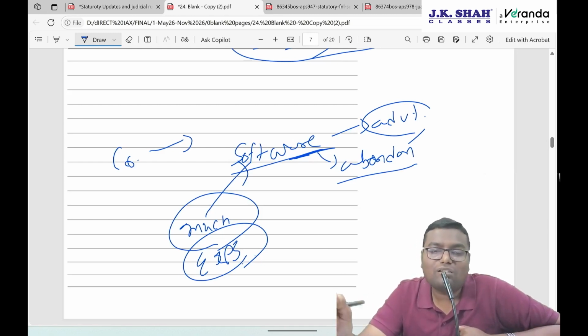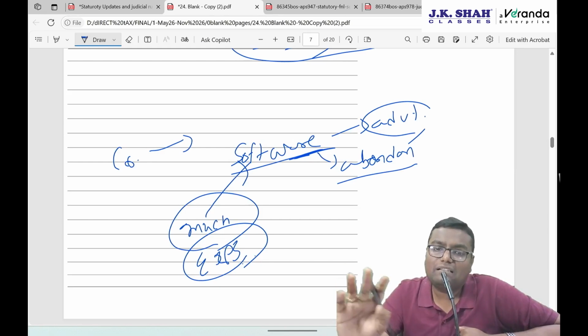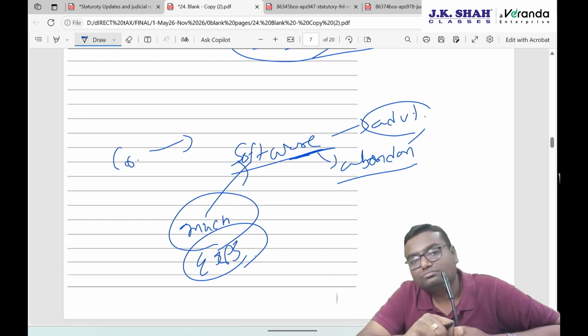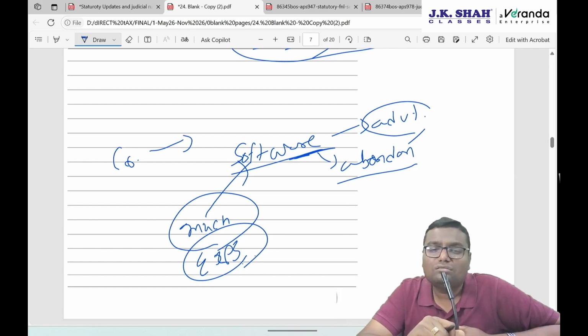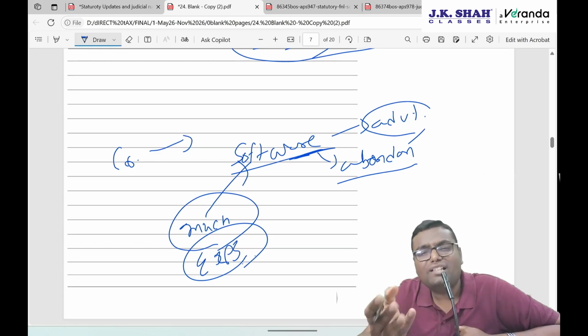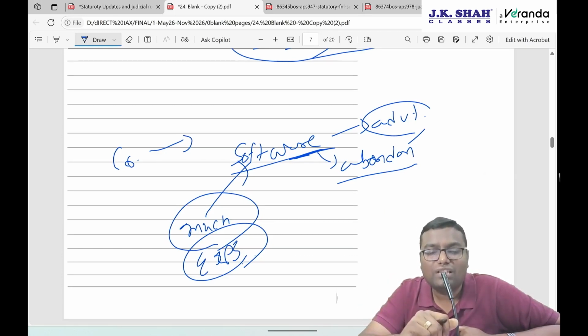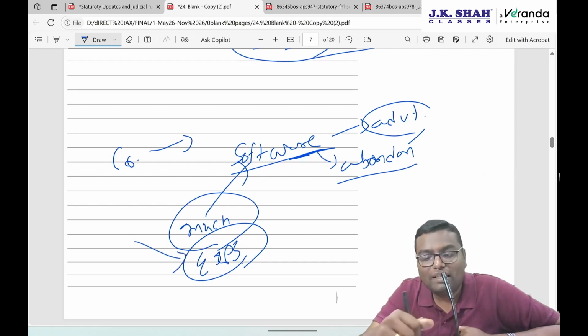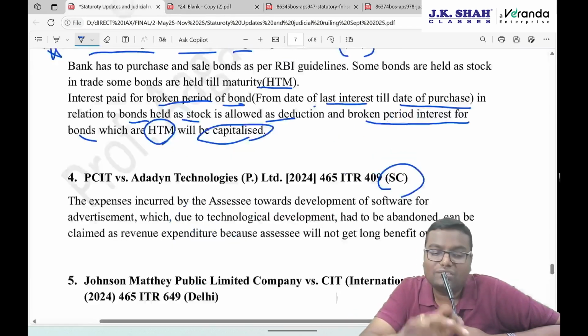So there is a sunk cost. And if it is a revenue expense, 100% deduction is allowed in the year in which this software is abandoned. The Supreme Court thought that the assessee has incurred an expense with regard to the business to generate a capital asset. But if that capital asset is not generated, you cannot harm the assessee by saying that you will get no deduction at all. So let us say this expense is a revenue expense and the assessee can claim the deduction.